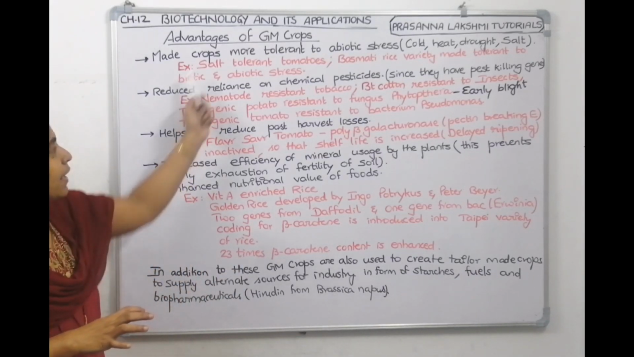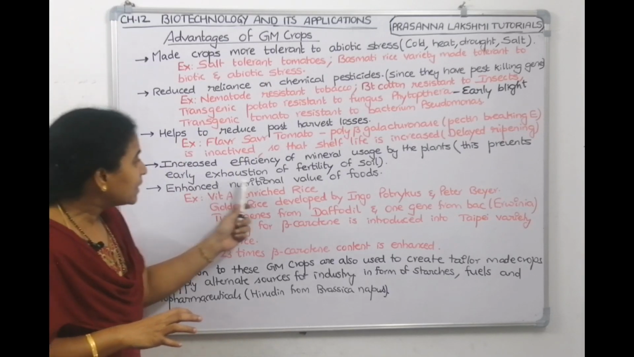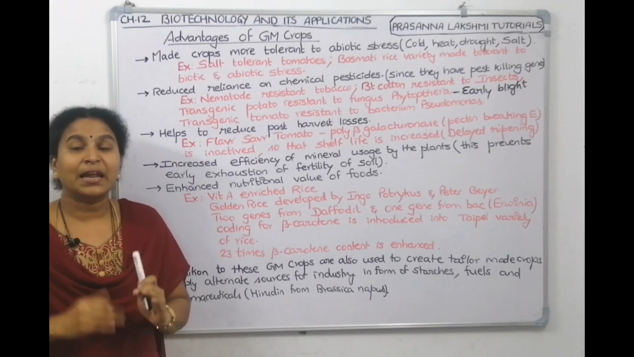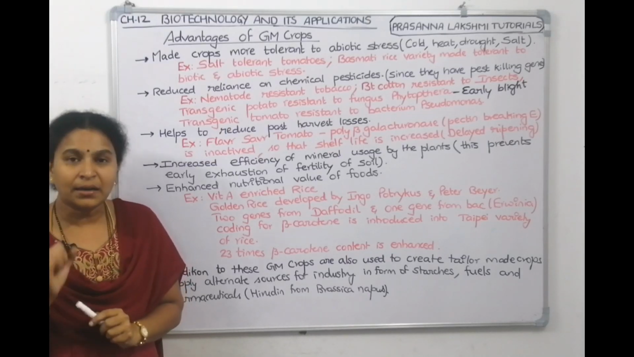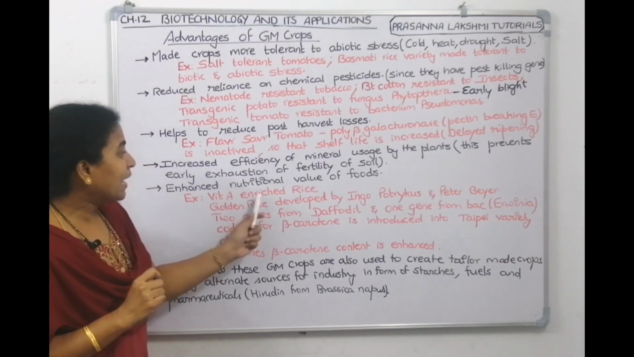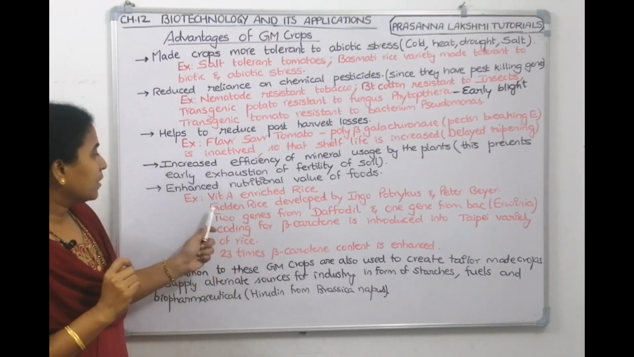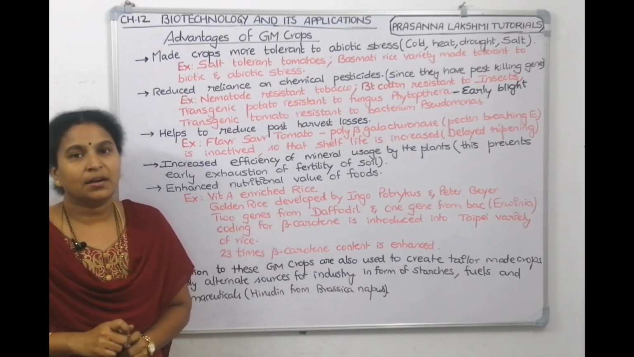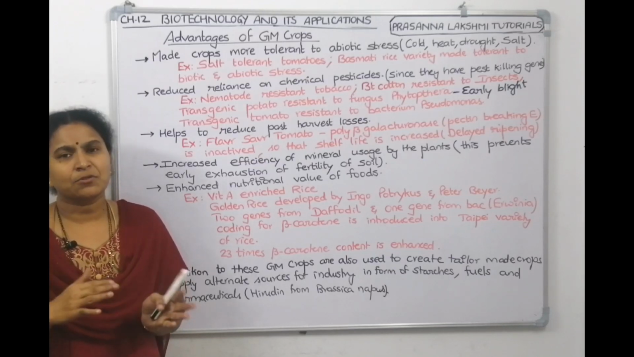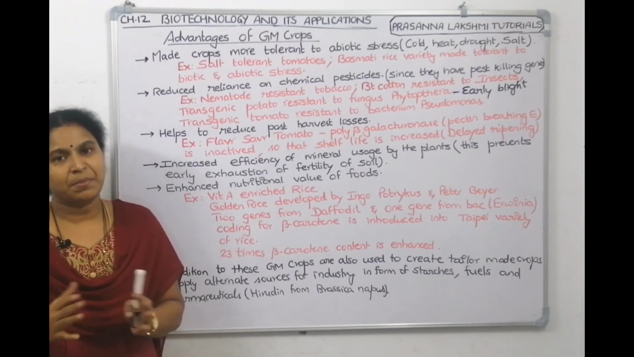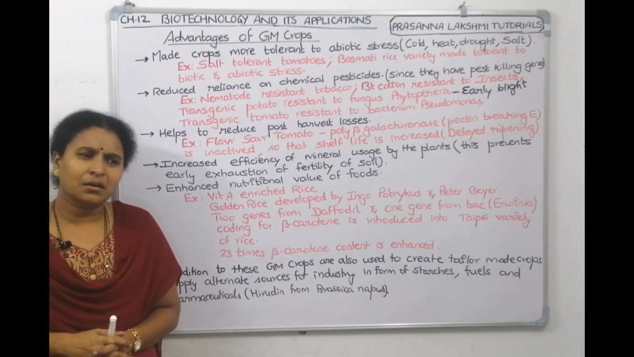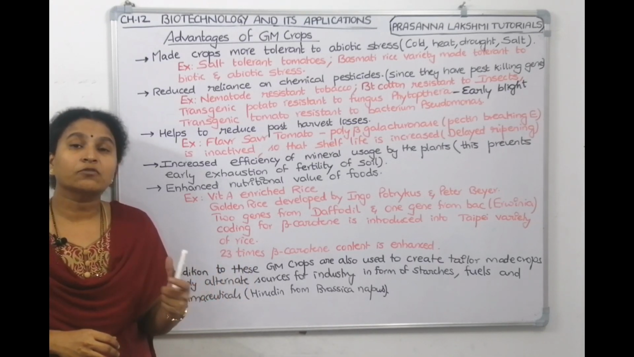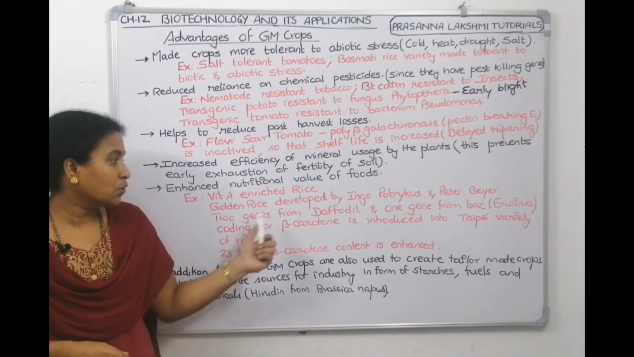The last point, among the advantages of genetically modified crops, is enhancing the nutritional value of foods. By genetic engineering, by biotechnology, we can enhance the nutritive value of foods. Under that, we are going to talk about vitamin A enriched rice. The name the scientist fraternity has given is golden rice. Vitamin A comes from beta carotene, which is present in orange and red colored fruits and vegetables. This rice will be golden in color because of more beta carotene in it. That is why they named it golden rice.